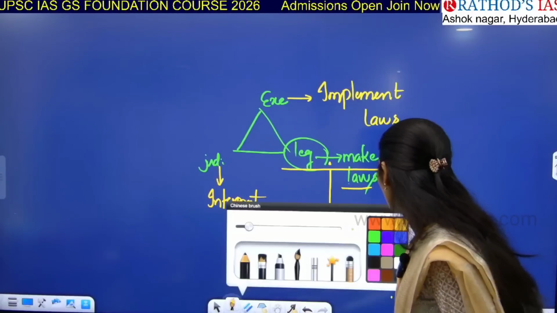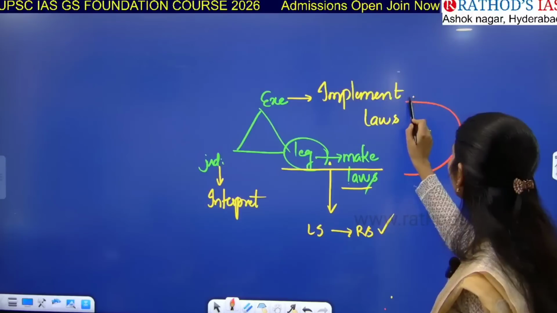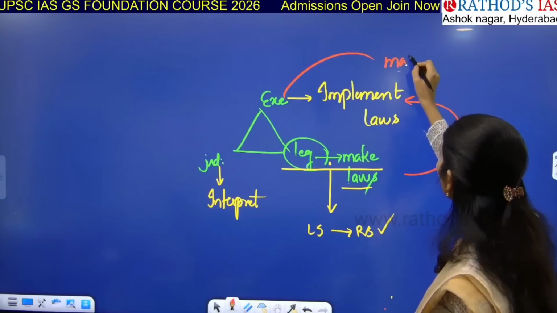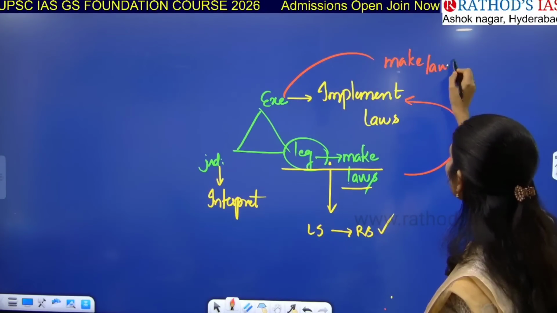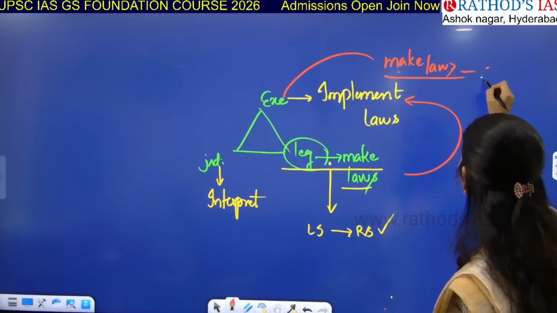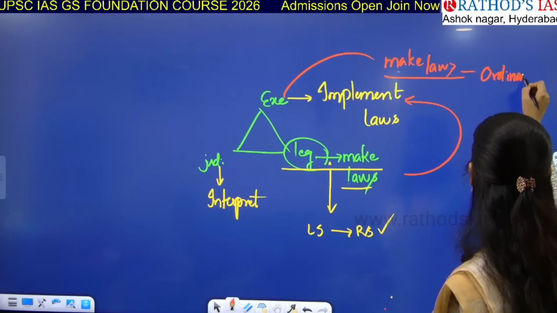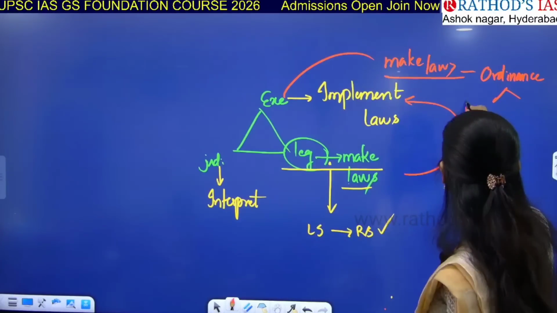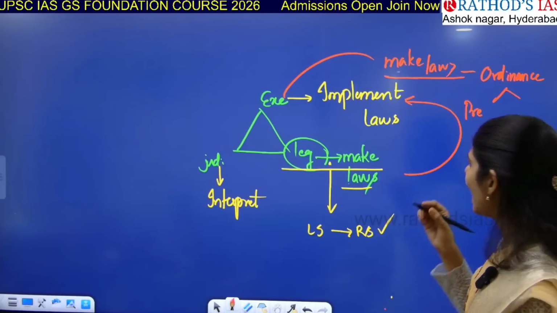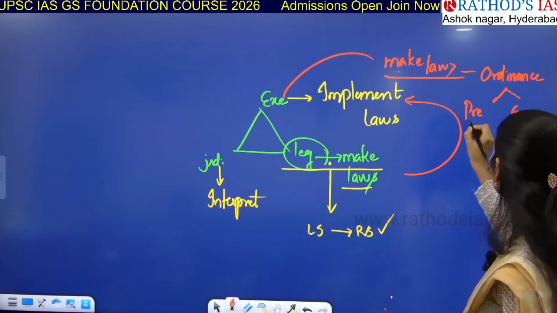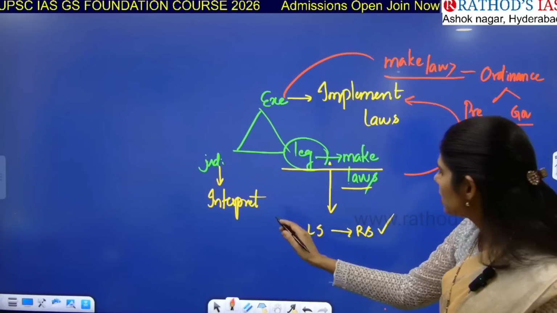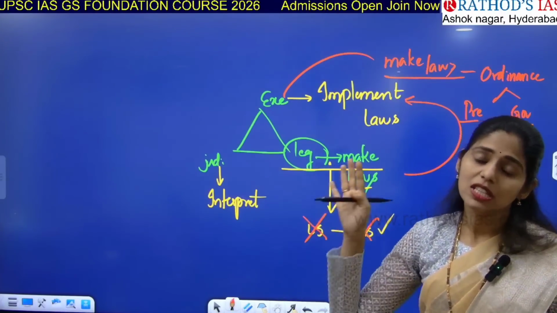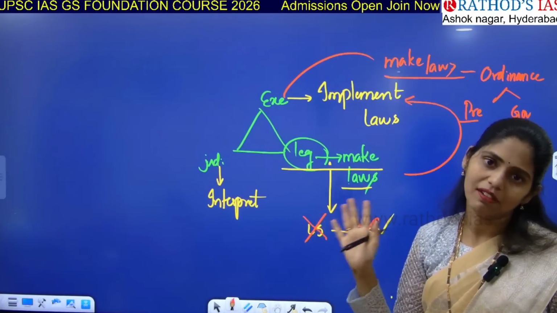Now this power will be taken up by the executive. So the executive will now make laws. And this process of making laws by the executive is called ordinance. Under this ordinance, who can make the laws? At the central level, we have the president. At the state level, we have the governor. President and governor make the laws whenever the Lok Sabha and Rajya Sabha are not in session. This power is for the president and governor only.